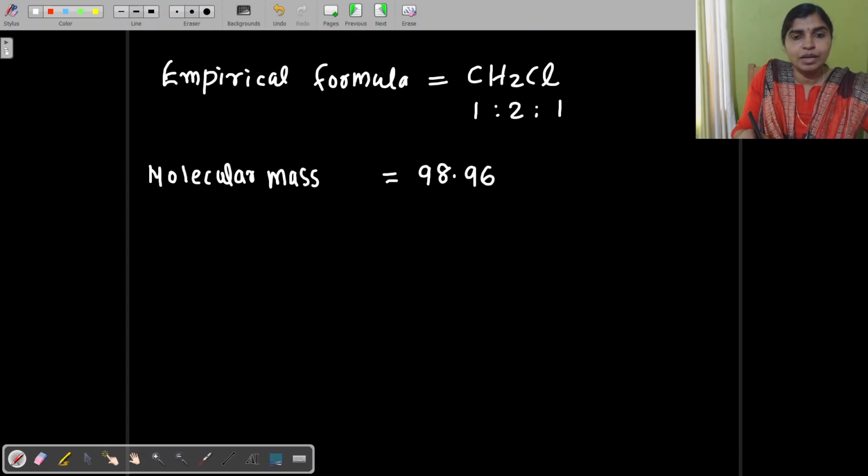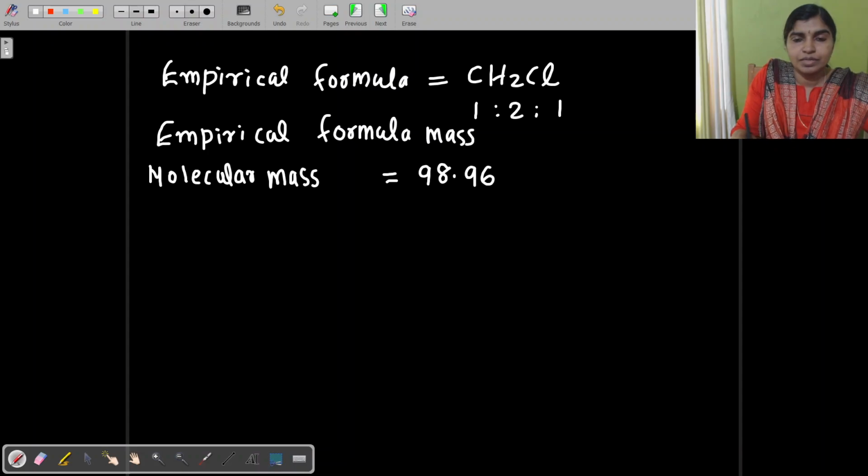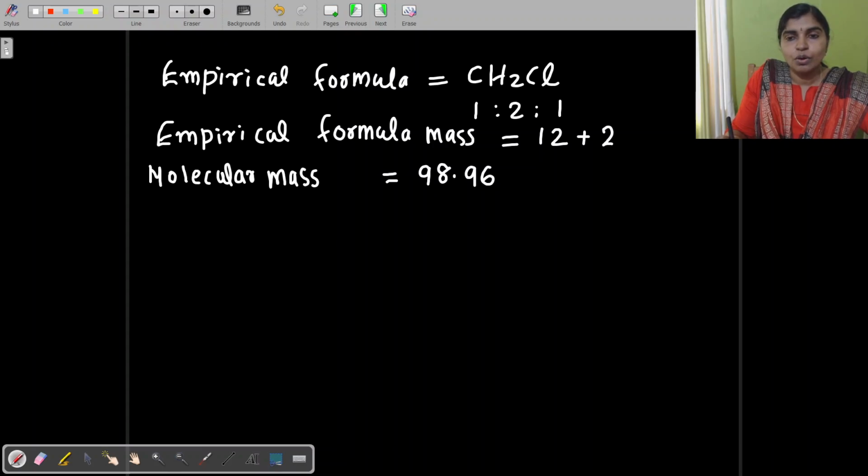So if you know the empirical formula, you can find out the empirical formula mass. Here we can find out the empirical formula mass. For 1 carbon, the mass is 12. For 2 hydrogens, it is 2, or exactly 2.016, if the atomic mass is 1.008. And for chlorine, it is 35.5. You can find out the empirical formula mass. And here the molar mass is given as 98.96 grams.